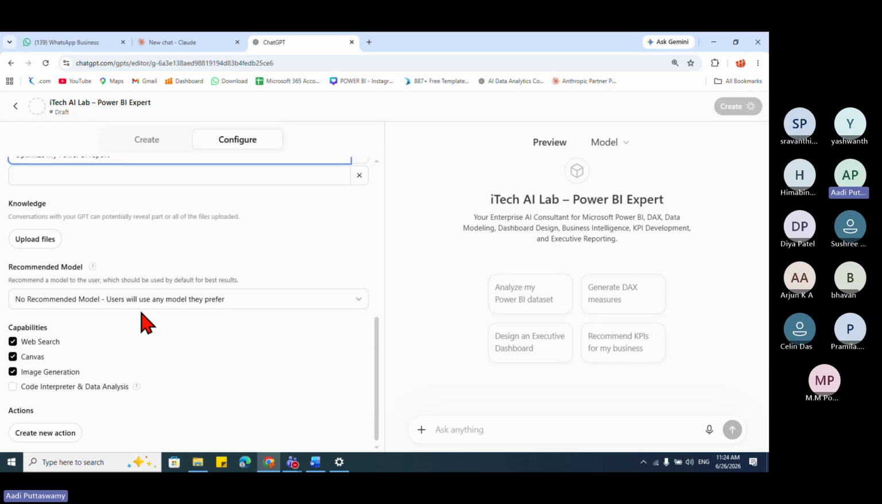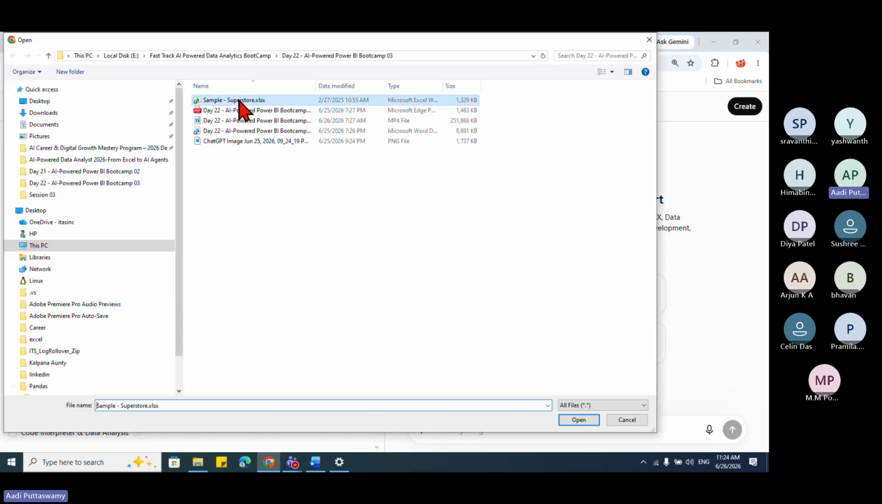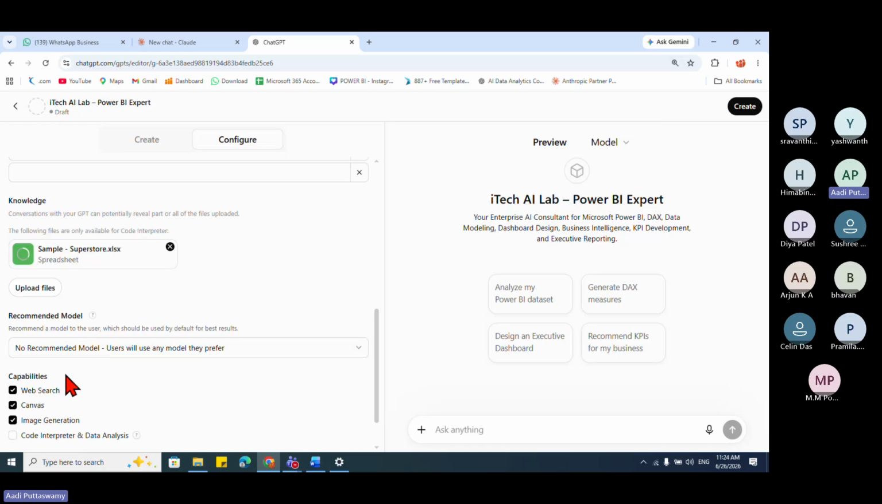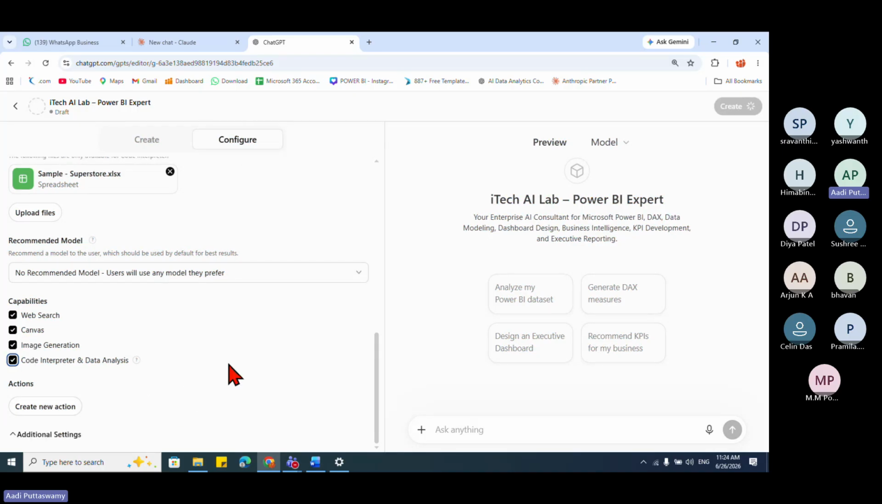Now, coming to the knowledge. I have to upload all the files. It can be PDFs, the instructions, the data. Let me select this data. And here it says, what are the capabilities? Say web search, canvas, then image generation. I'll also select code interpreter so that I can do some data analysis. Here it says create new action. If you want more actions to be done, you can select. But as of now, we don't have time, so we keep it blank.